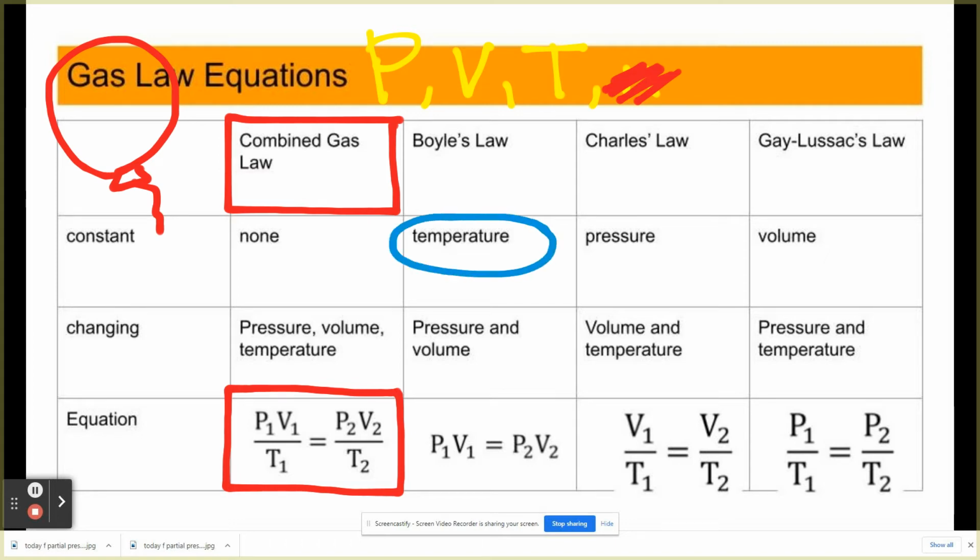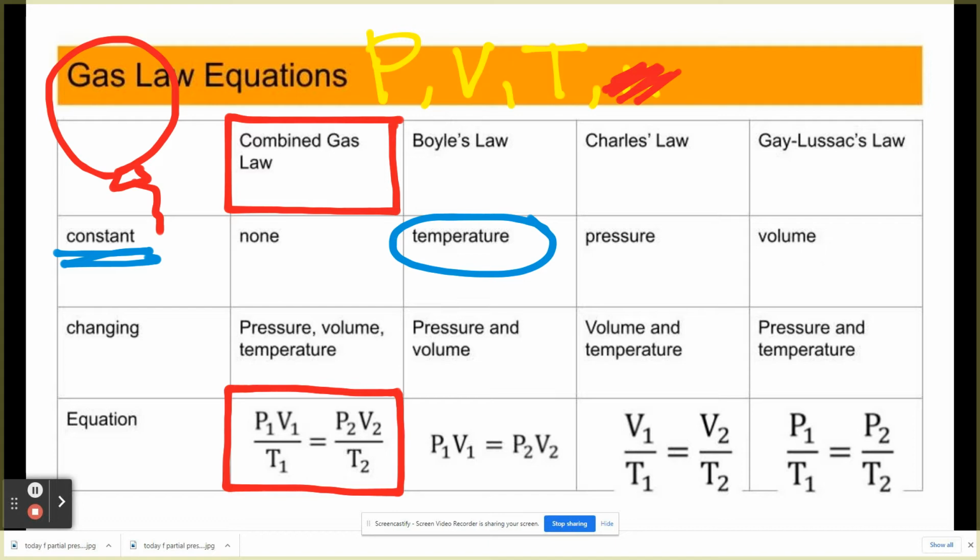If there's no mention of it in the problem, temperature has to be constant. If it's not mentioned, we can assume that variable is constant.